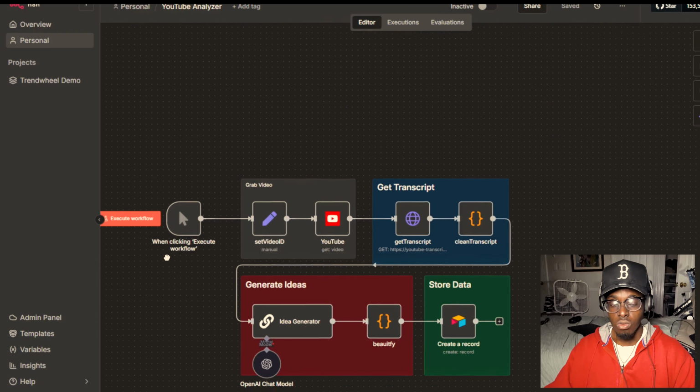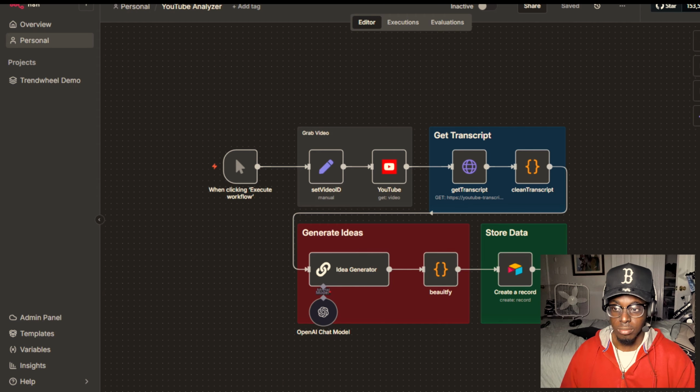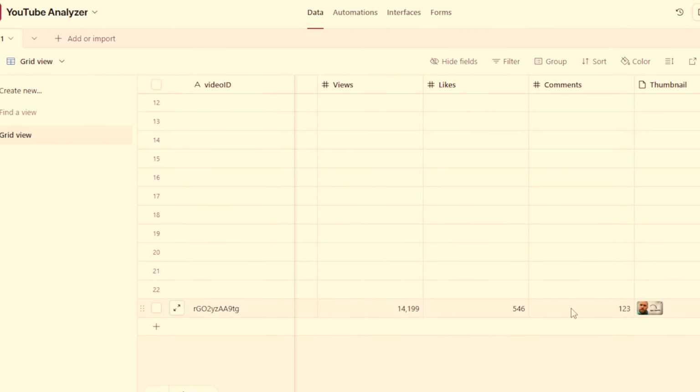But to go through the whole system, this is what we're building out. I call it the YouTube analyzer, but it's more like a scraper. It gets the transcript, scrapes the video, generates the ideas for you, and puts it in an Airtable. By the way, Airtable is something you're going to need. Just think of Google Sheets, but a more automated, AI version of Google Sheets.